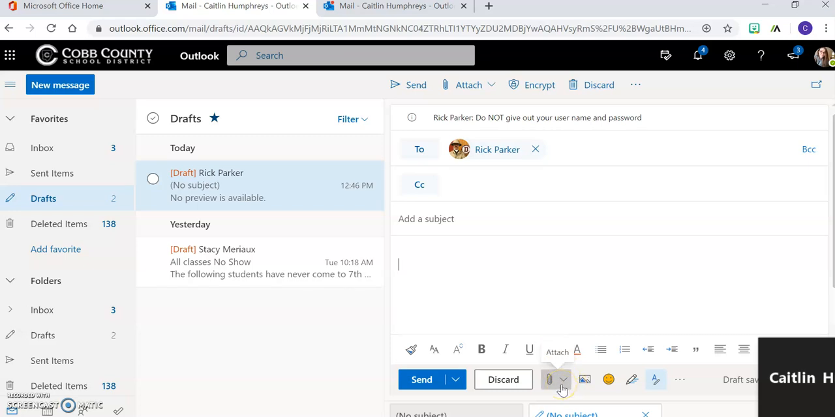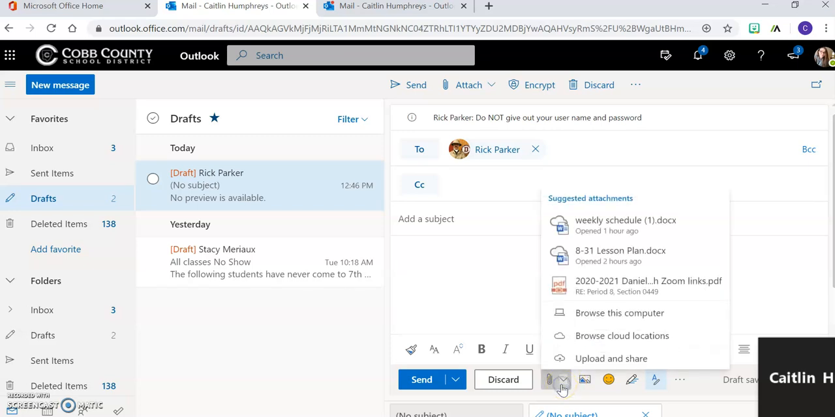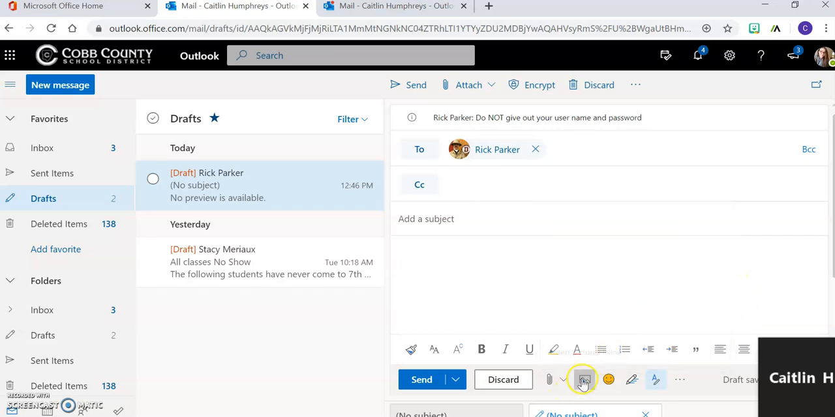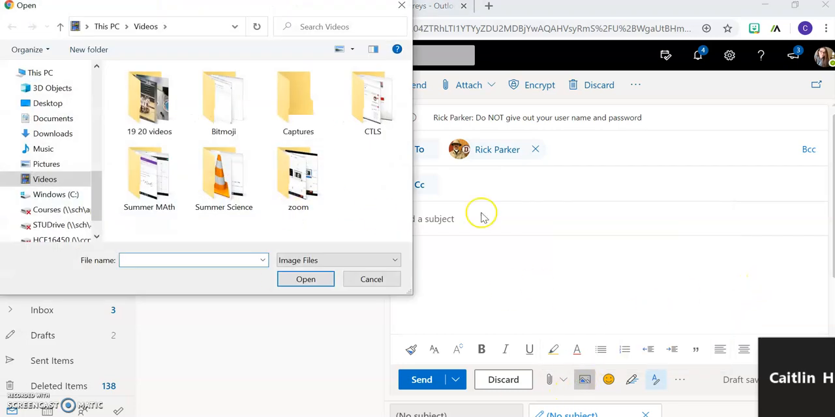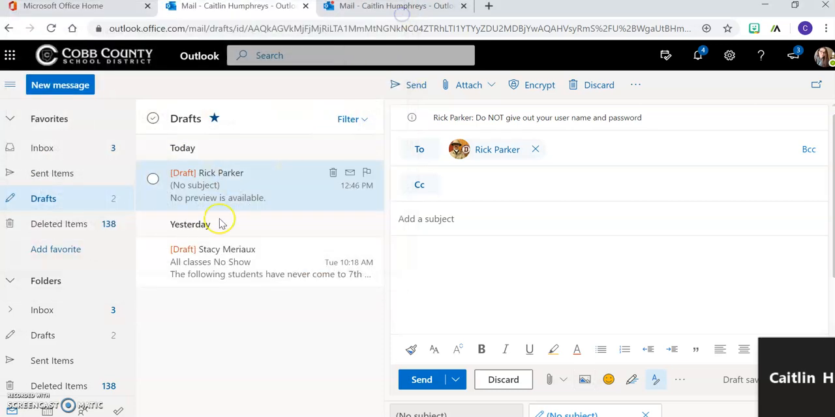And here I can add an attachment if there's a file that needs to be saved, like I need to share with him the Zoom links that don't work. And that really should be about the only thing you need to do down here. If you have a picture of an assignment that you need to post and you have it saved, you could do that.